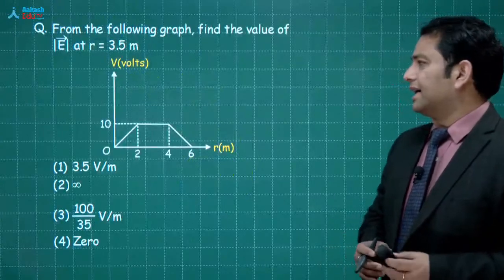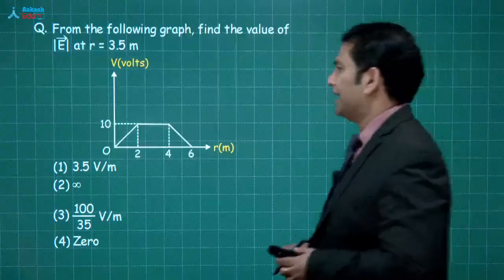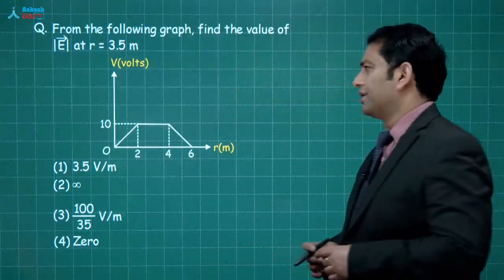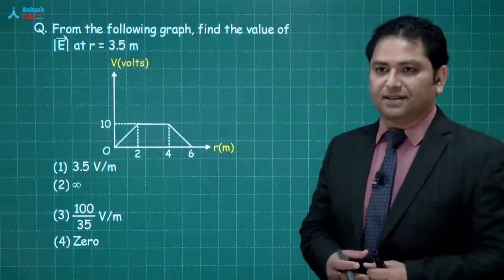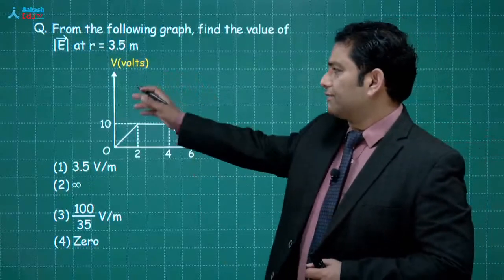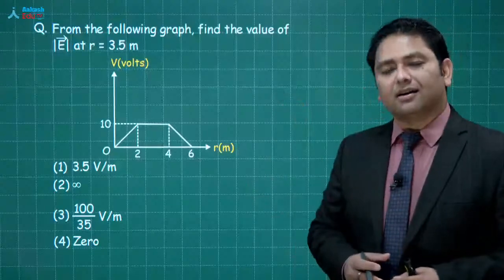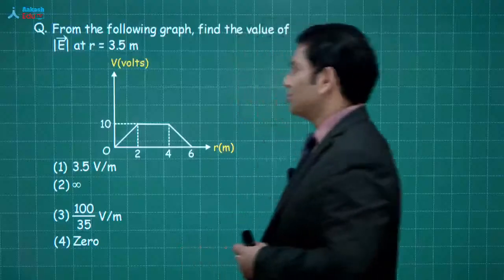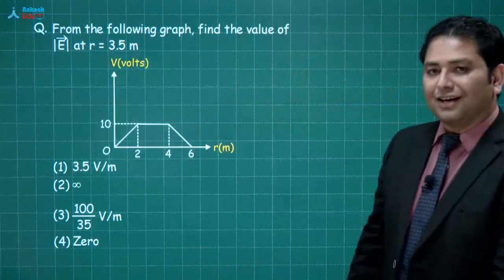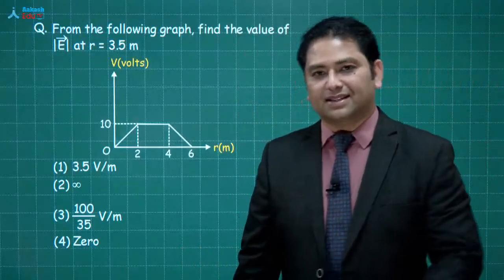हमें calculate करना है the value of electric field at R equals to 3.5. तो ये आपको एक graphical exposure देगा, this given question. The variation of potential with respect to R that has been given, और आपको calculate करना है the value of electric field at R equals to 3.5. Yes, please proceed.